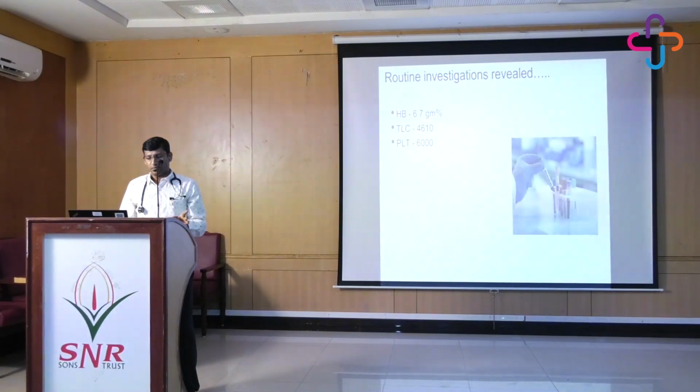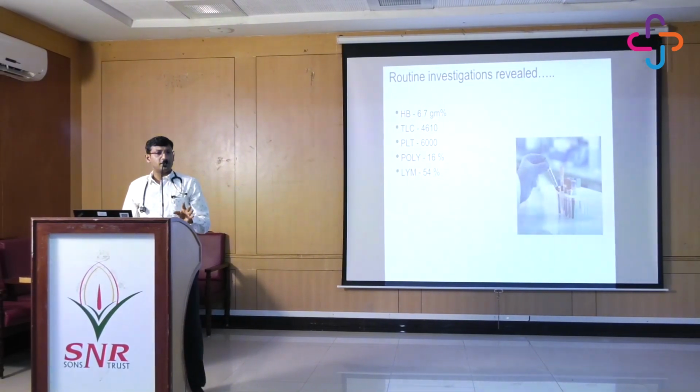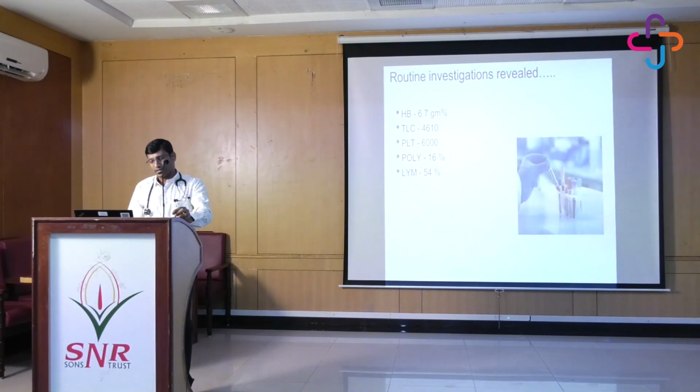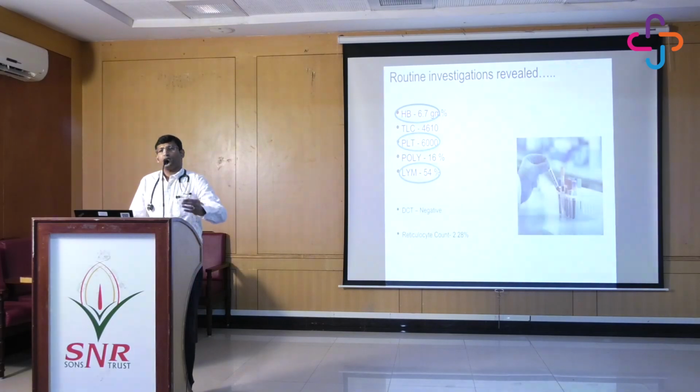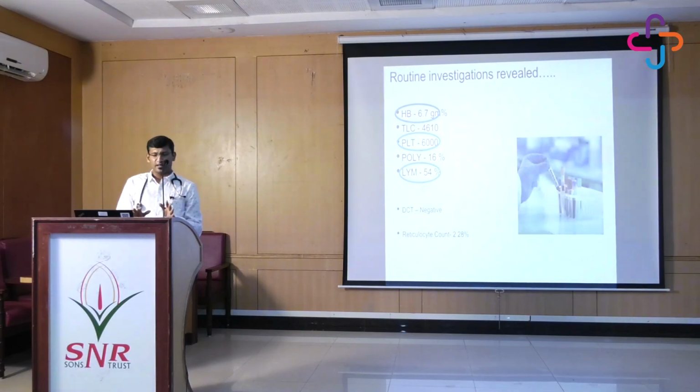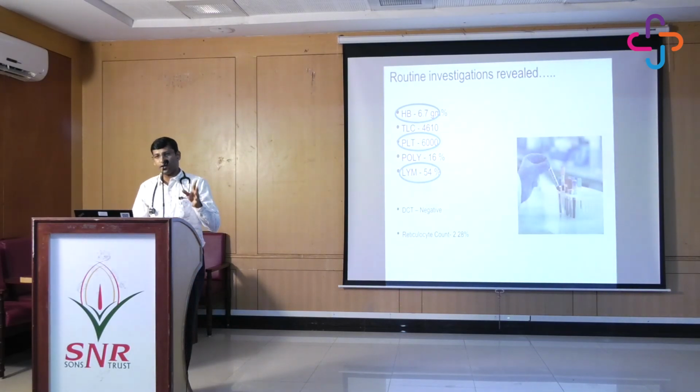It's only in thousands. So this was the differential. If you see with the polymorphs, that is the neutrophils, they are only 16%, and the lymphocytes are close to 54%. Again, this gives some more clue that we are dealing with something hematology related. Further basic workup like direct Coombs test was negative, and the reticulocyte count percent was normal, which shows that it's a relatively productive marrow, or a normal productive marrow.